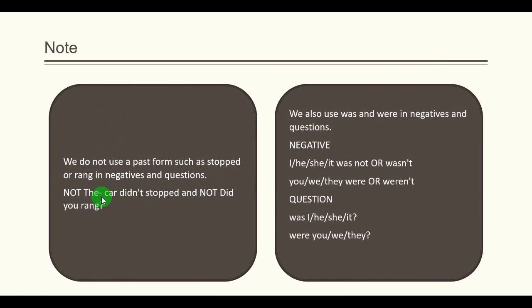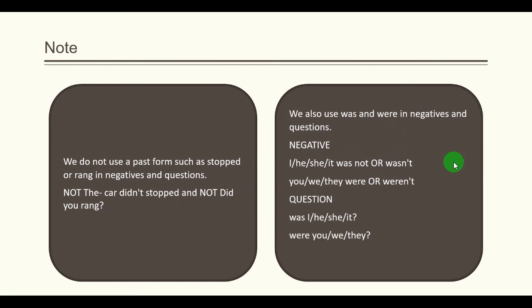This is a wrong sentence. Some students who don't understand thoroughly use the ed form or second form with did, which is wrong. So the car didn't stopped is wrong. And even in a question, did you rang? This is wrong. So the correct sentence is the car didn't stop. Did you ring?